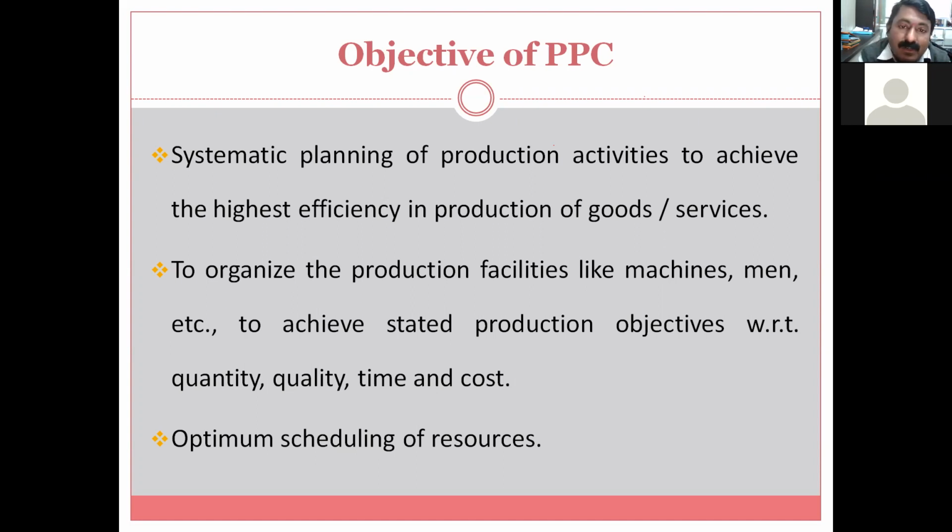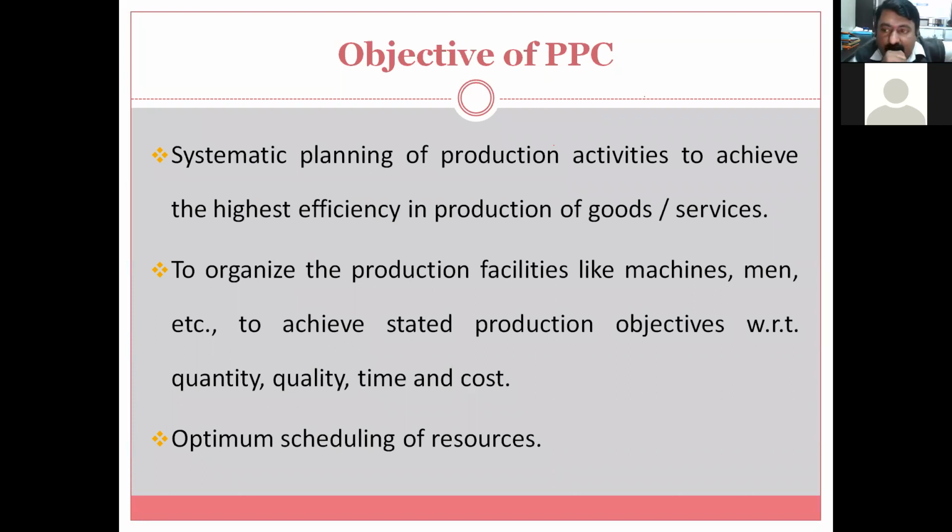That 1200 can be produced by utilizing the available different 4-5 Ms I have discussed, that is man, machine, material, money, method, whatever. So this is the first, highest efficiency in production. Production should be very efficient, highest efficient. Okay. Then to organize the production facilities like machine, men, etcetera, to achieve the stated production objectives with respect to quantity, quality, time, and cost.